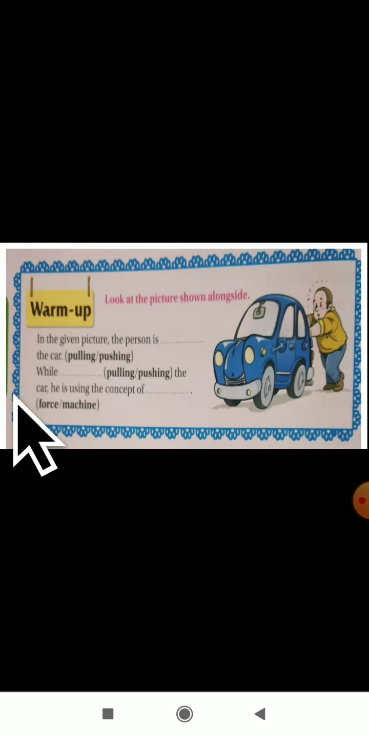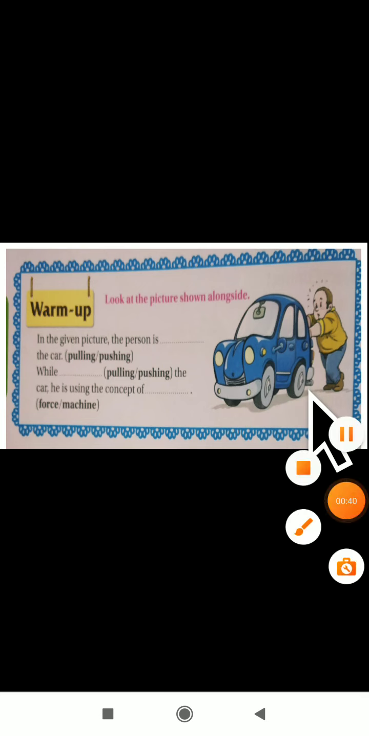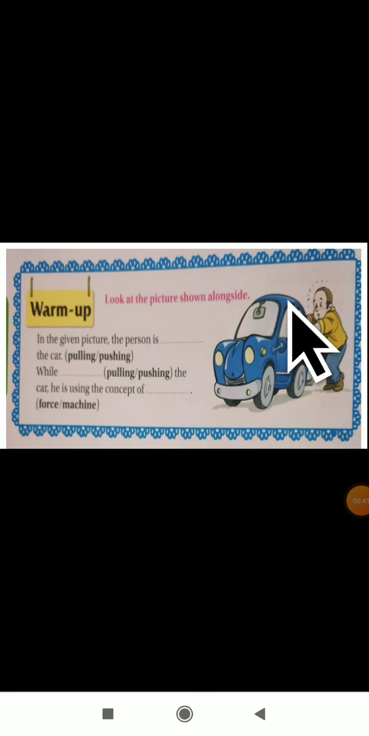So here, first, they have given a warm up activity. What you have to do is just see here. Look at the picture shown alongside. Here they have given one picture. Can you see this picture? Yes, here is one picture. By seeing this picture, they have given some questions, and you have to answer these questions.